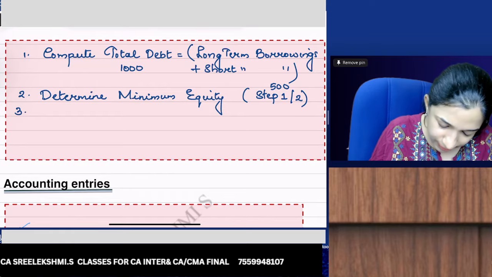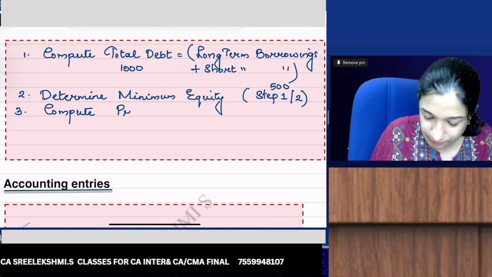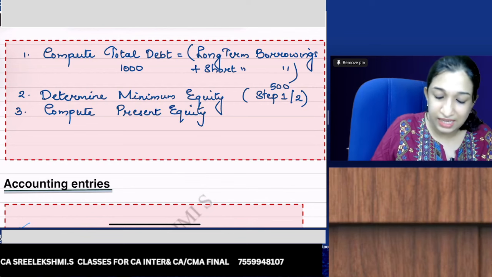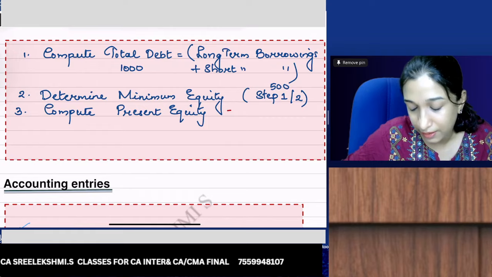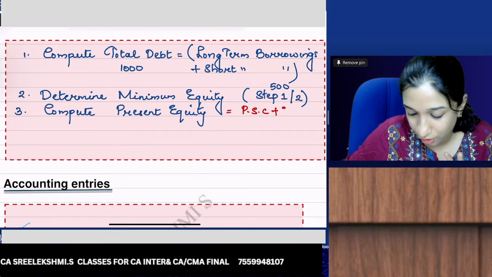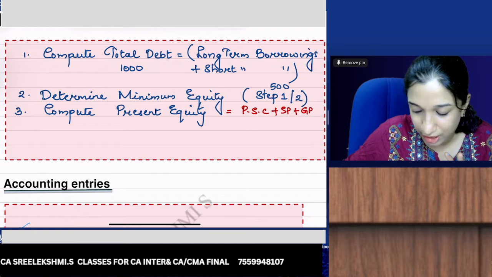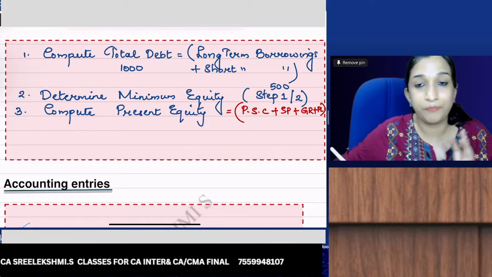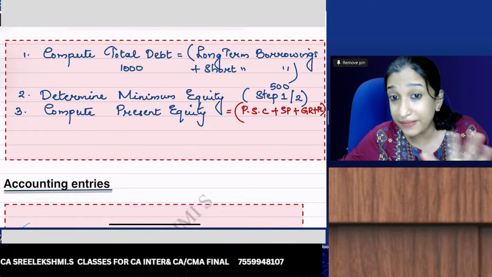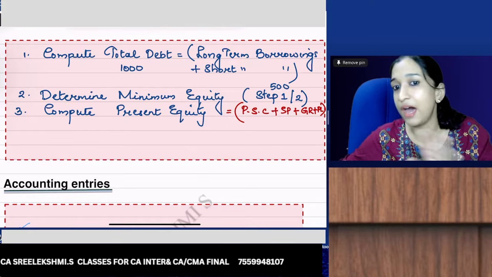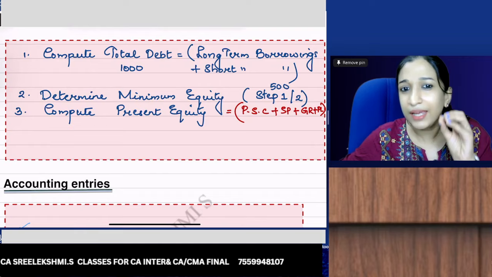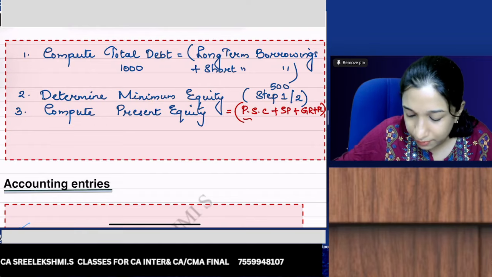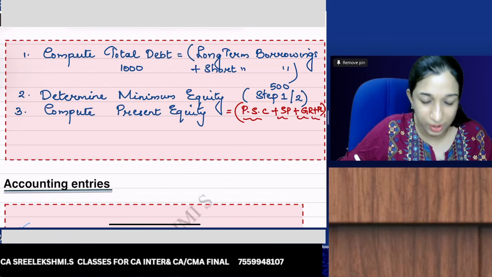Yes. Then compute present equity. What are the items I can take for the computation of present equity? Paid up share capital plus securities premium plus general reserve plus P&L. Take the total of present equity. Other reserves are all not considered. CRR should not be considered. Only these 4 items will form part of this present equity.